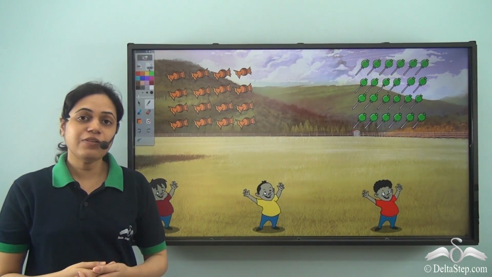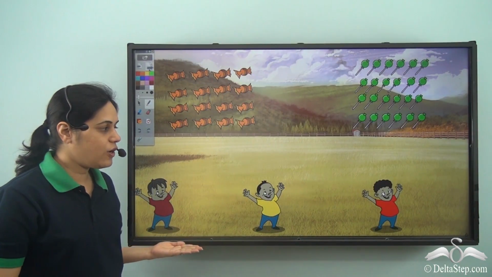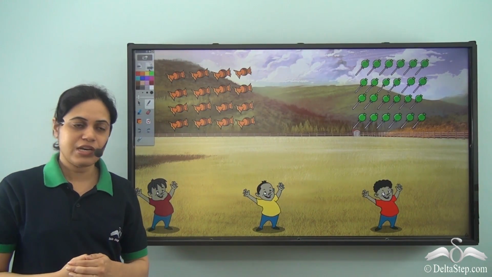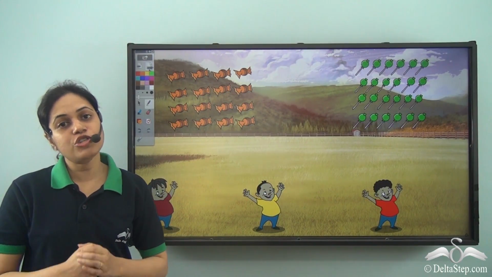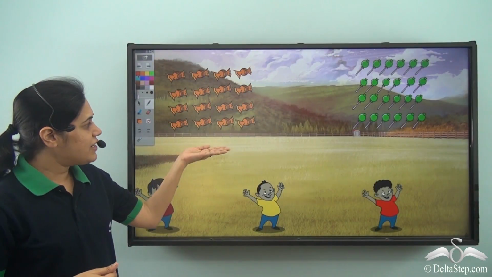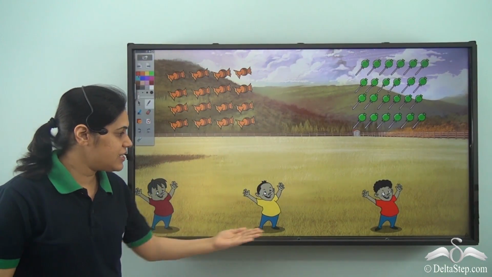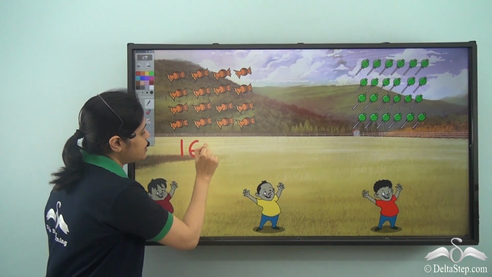But again, Alan wants to give it to more people. So suppose he calls one more friend of his. So now there are 3 friends and Alan wants to distribute it to the 3 friends of his. What if Alan divides these 16 candies among these 3 friends? Let me divide 16 by 3.